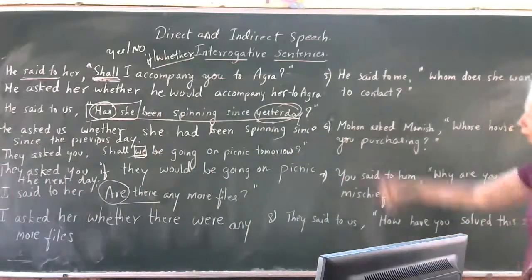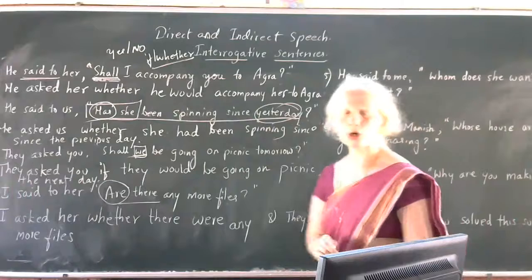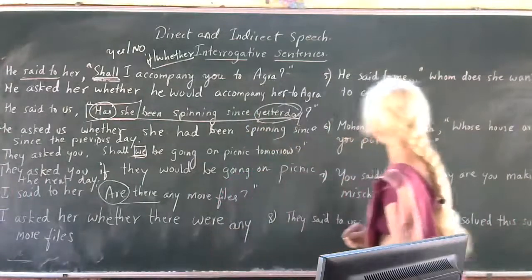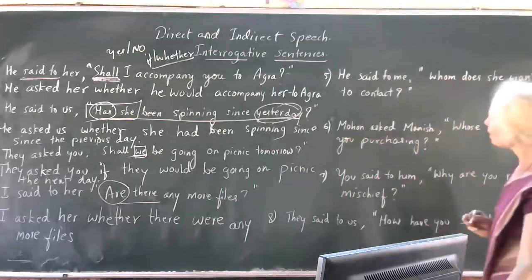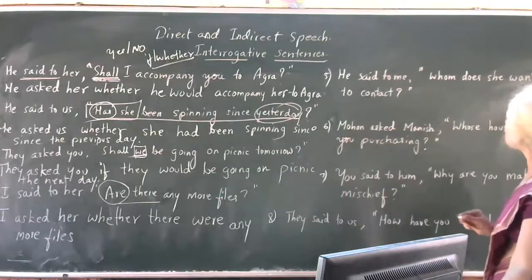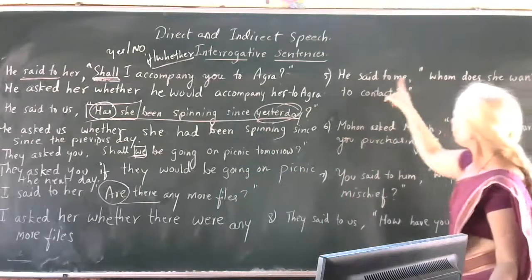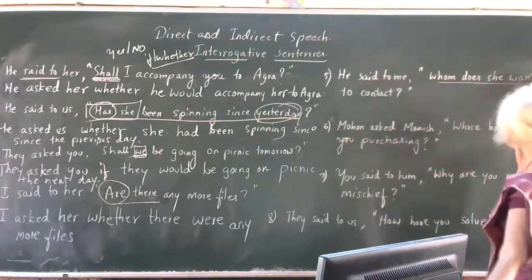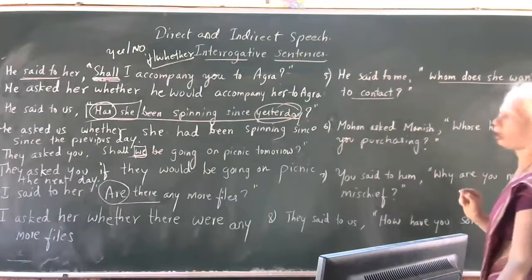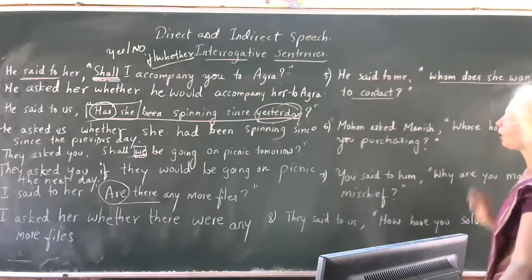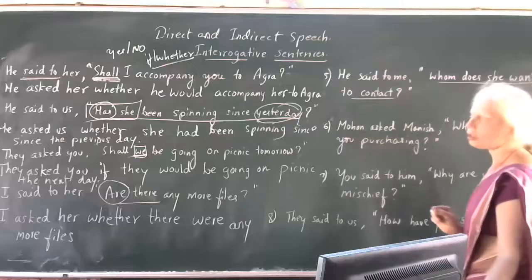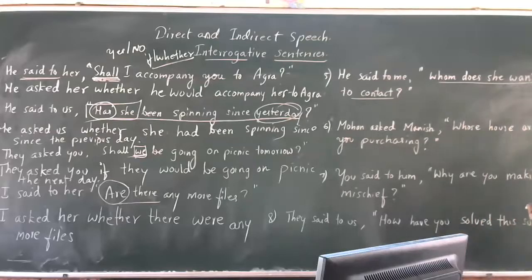See, so far we have solved yes or no questions. Now we will go for WH type of questions. See my first sentence here. He said to me, who does she want to contact? Observe the sentence in inverted commas. So this is not a yes or no question. This is a WH question, and that is why you are not using any conjunction here.